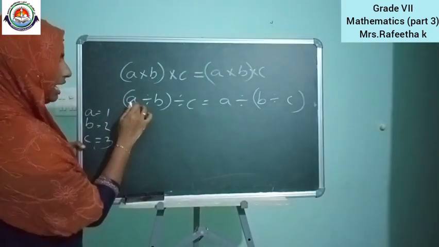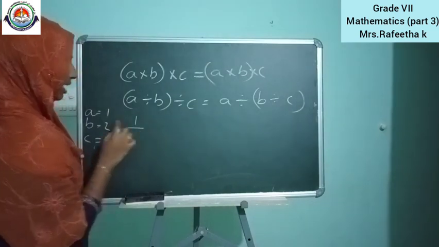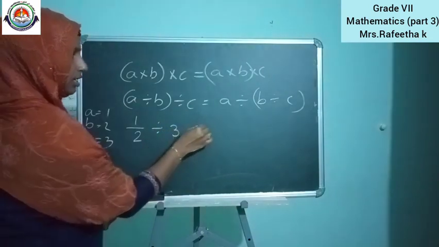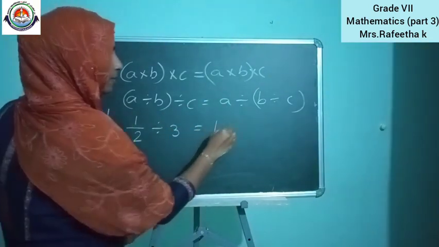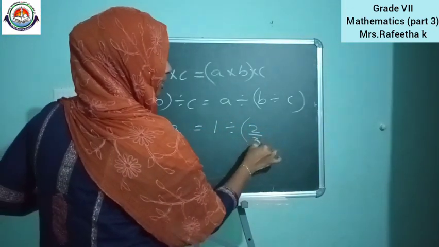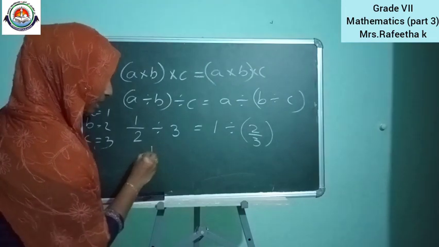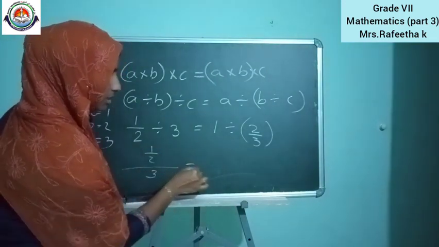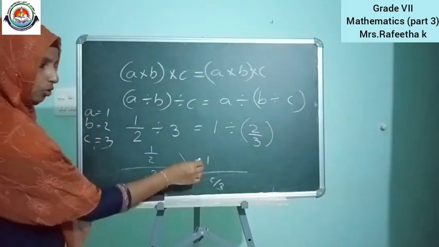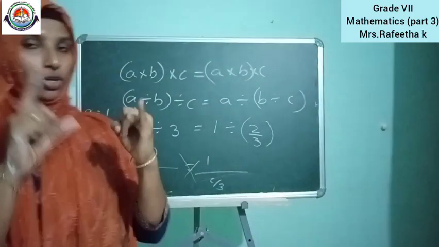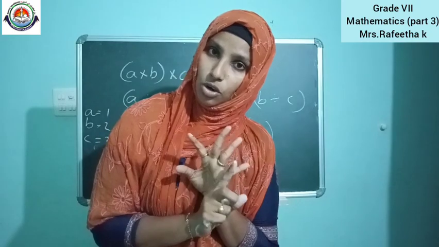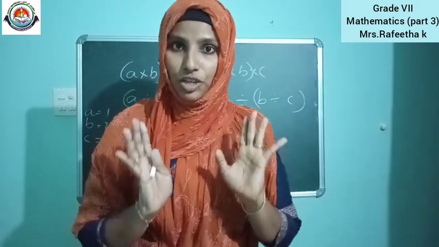So, 1 divided by 2, divided by 3, is equal to 1 divided by 2 by 3. That is, 1 by 2 divided by 3 compared with 1 divided by 2 by 3. Is this equal? No, this is also not equal. So, not only closure and commutative, the associative property is also not satisfied in the case of division.